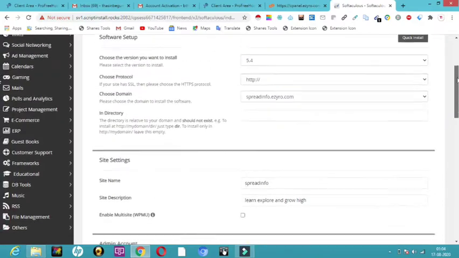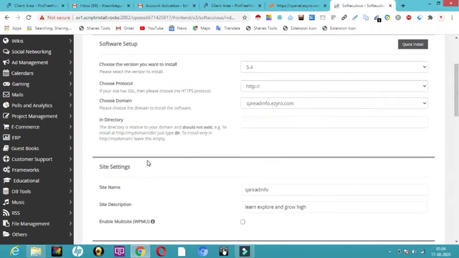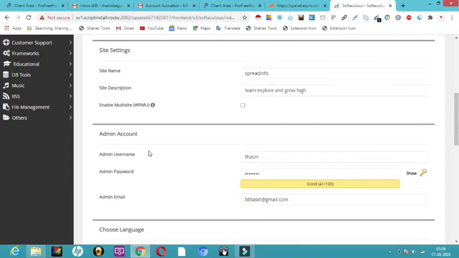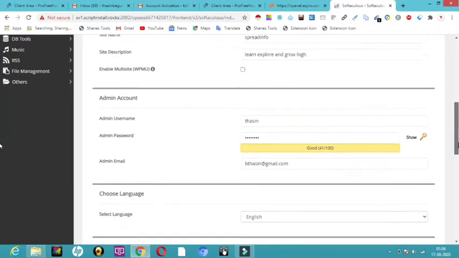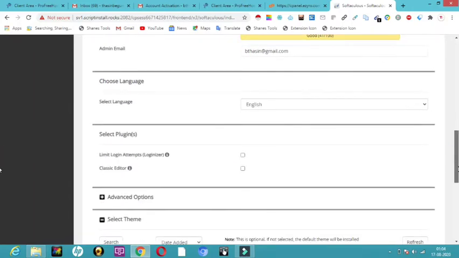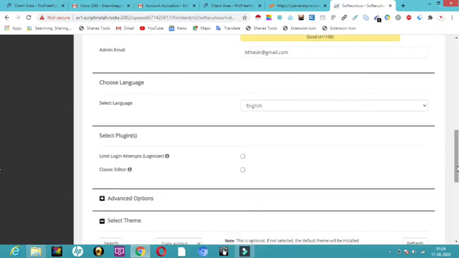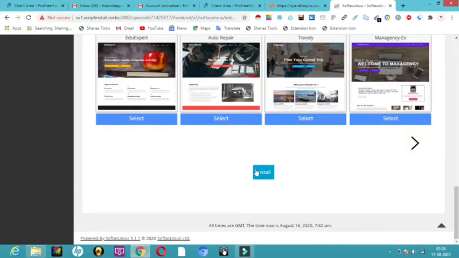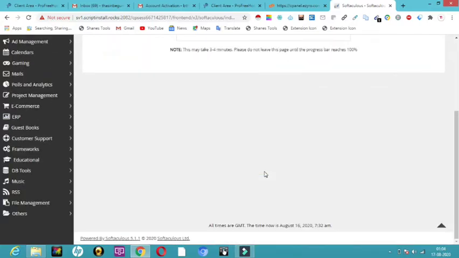So in this page we have given our site name and site description, and you can give your site name and site description anything you want. Here you have to give a username and choose your own password, and then it will ask you an email ID. Automatically it has taken the email ID which I have given in ProFreeHost. Now I'm just going to scroll down, and here I can see the install button. I'm just going to click on install.